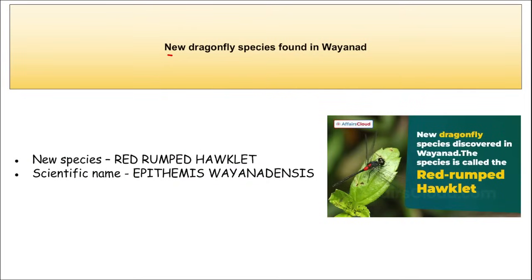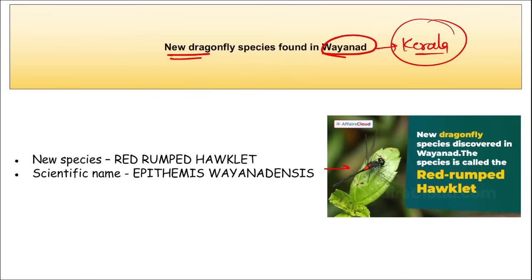A new species of dragonfly has recently been found in Wayanad. Wayanad is located in Kerala. As you can see in the picture, the new species is known as the red-rumped hawklet, and its scientific name is Epithemis wayanadensis.